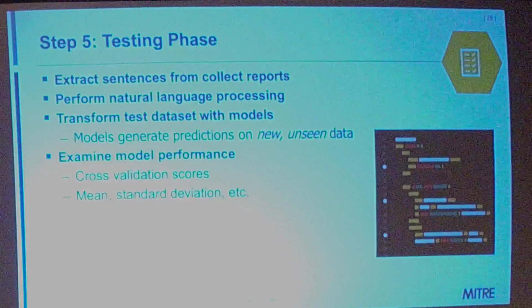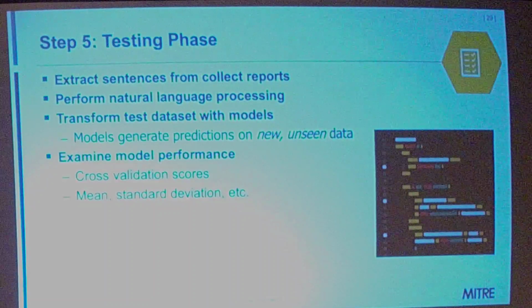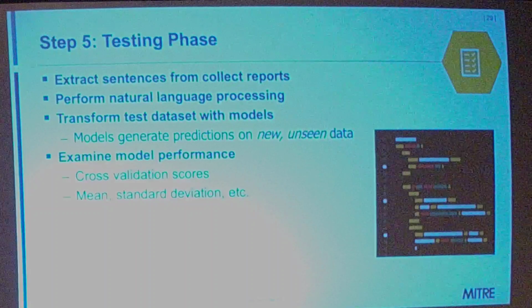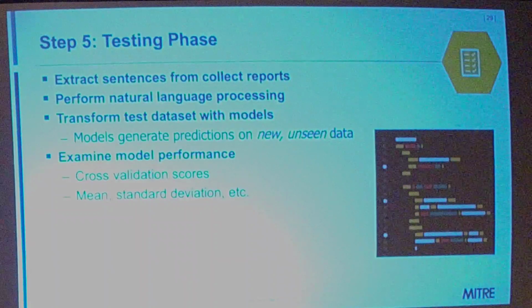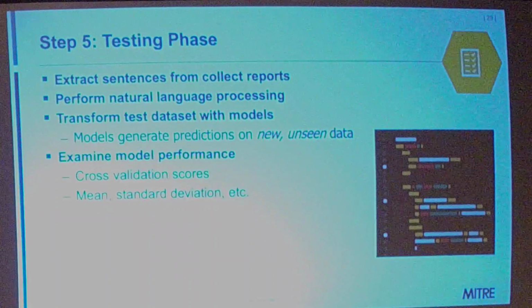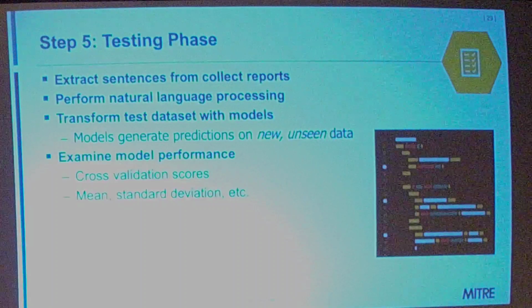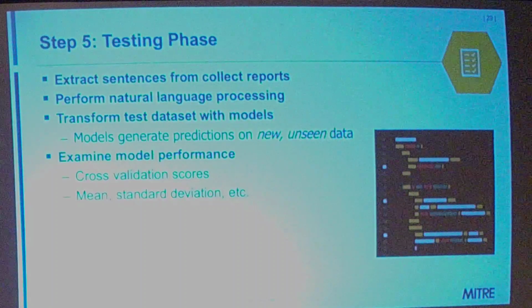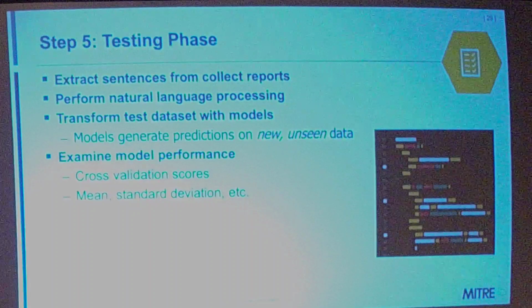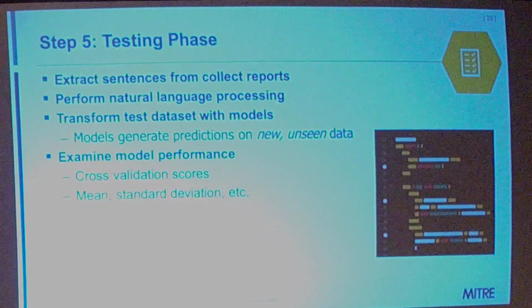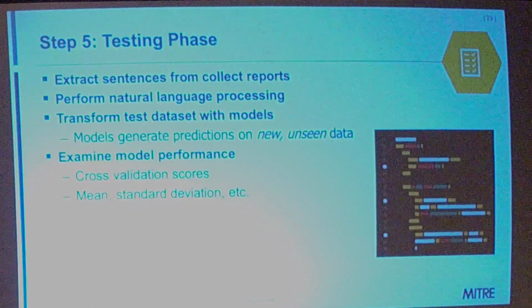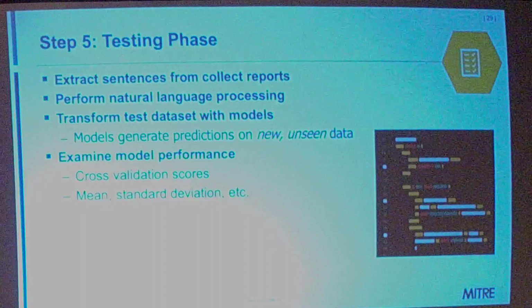So we have to run the sentences from the reports through each model because a sentence can have more than one attack technique. So basically how it worked before is we gave it training data, so it was learning this sentence equals obfuscated files or information. But this time we're giving it no data at all except for just the unlabeled sentence from a report. And then it makes these predictions on its own.